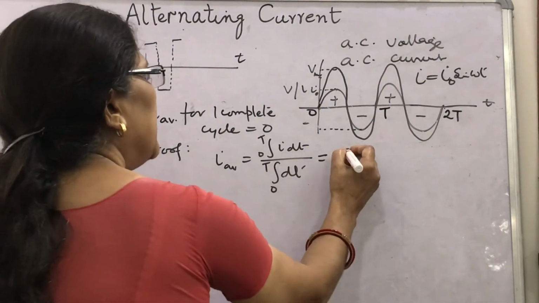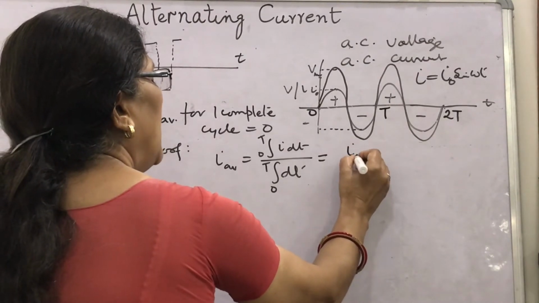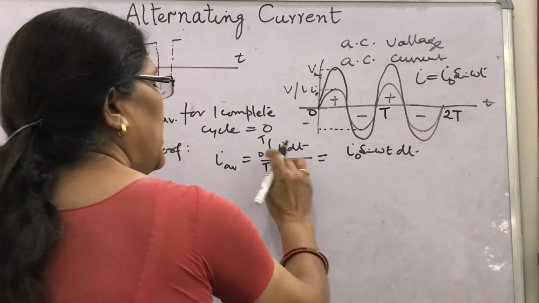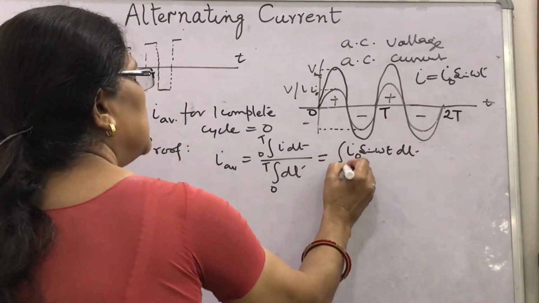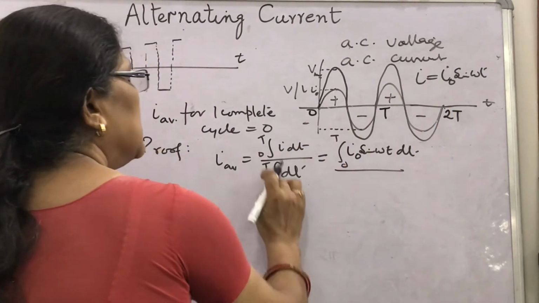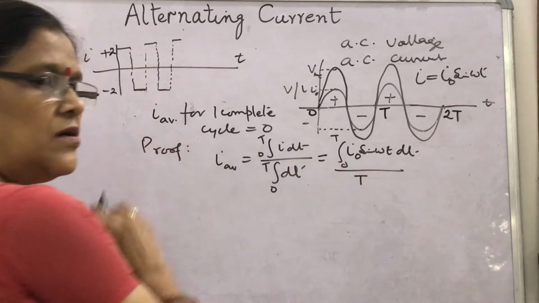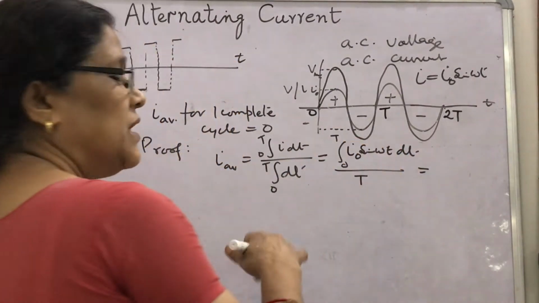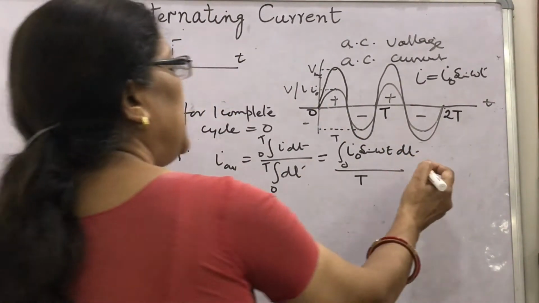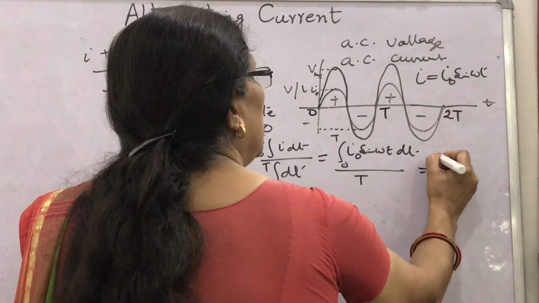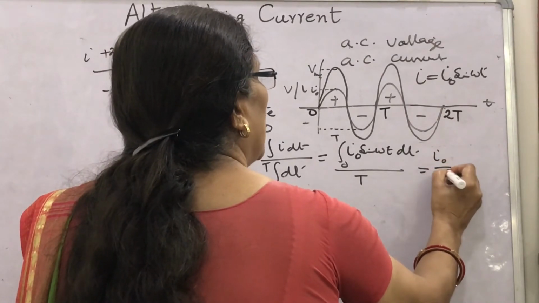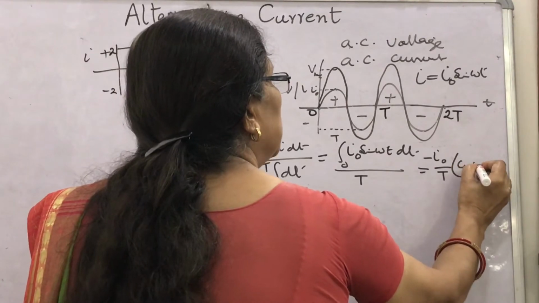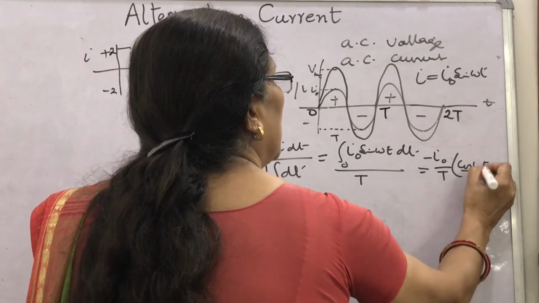Then how will you get here? This will be the integral of I naught sine omega t dt, with limits 0 to T, upon T. You will get the integration of sine omega t as minus cos omega t upon omega. So you will get I naught upon T with a minus sign and within brackets cos omega t upon omega.